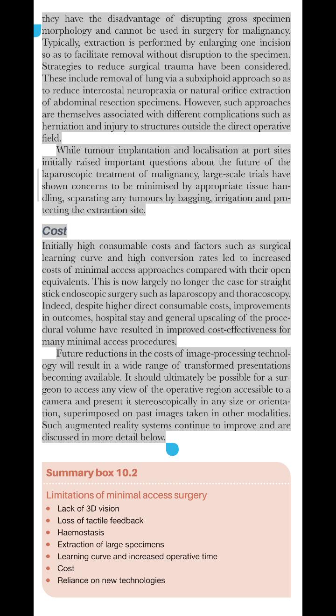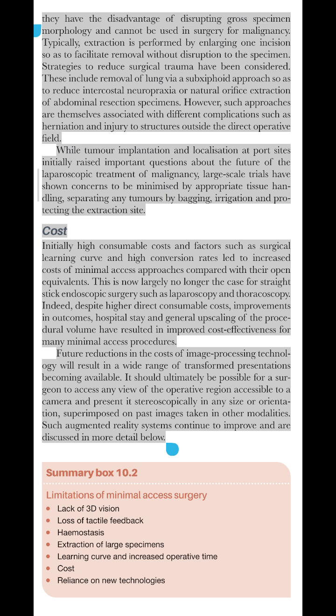Cost. Initially high consumable costs and factors such as surgical learning curve and high conversion rates led to increased costs of minimal access approaches compared with their open equivalents. This is now largely no longer the case for straight-stick endoscopic surgery such as laparoscopy and thoracoscopy. Indeed, despite higher direct consumable costs, improvements in outcomes, hospital stay and general upscaling of the procedural volume have resulted in improved cost-effectiveness for many minimal access procedures.